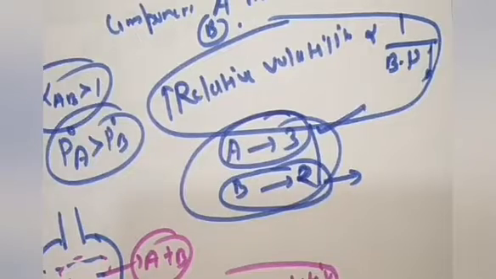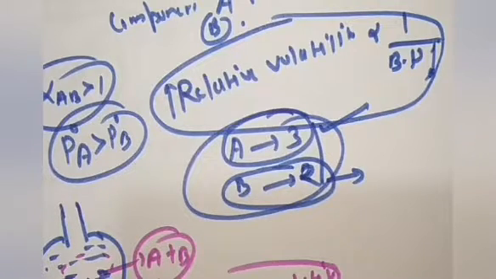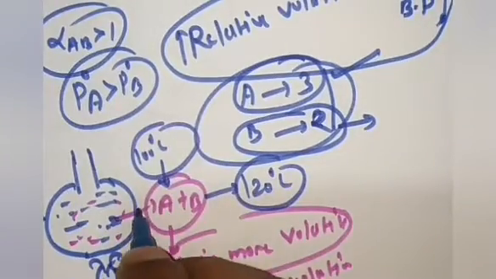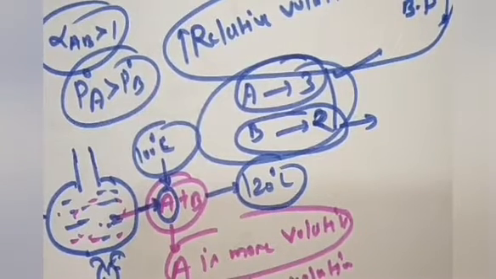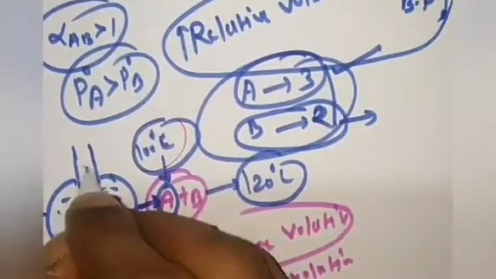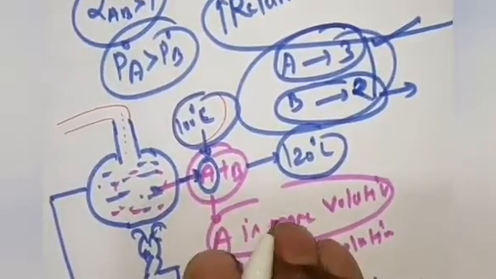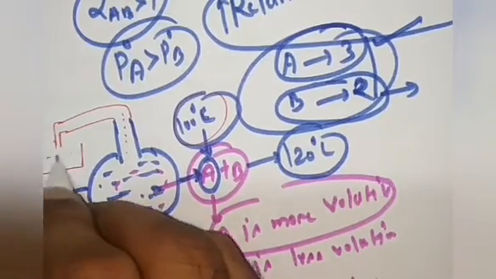So just understand this distillation technique. If you heat this solution, and component A has a boiling point, I am just assuming, of 100 degrees centigrade, and component B has a boiling point of 120 degrees centigrade, then when the solution reaches 100 degrees centigrade, what will happen? Component A will go from the liquid phase to the vapor phase. At 100 degrees centigrade, component A will get vaporized and come in this way, I am just drawing the graph, and we will accumulate this in an additional vessel.